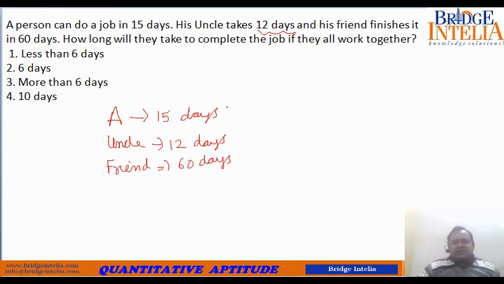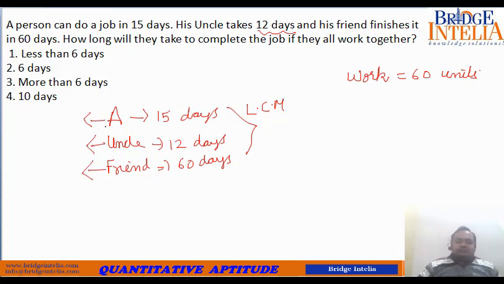So what must we do now? We must take the LCM of these 3 figures and assign a value to work. So take the LCM of 15, 12 and 60. The LCM of 15, 12 and 60 is 60 itself. So you can assign a mathematical value to work. That work is equal to 60 units. If work is equal to 60 units, you can reinterpret the information and you will get the output of these people. So 15 days, 60 units.